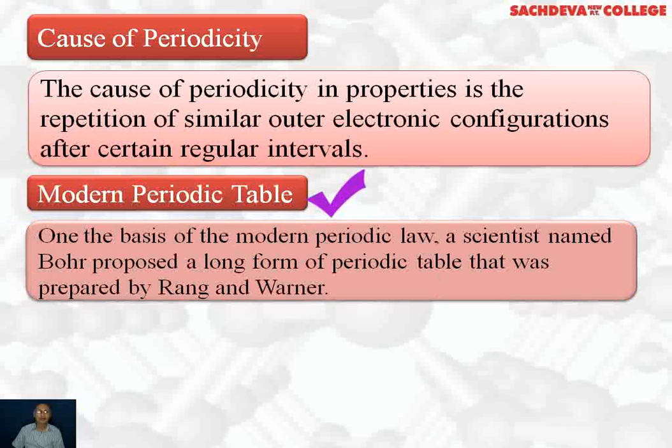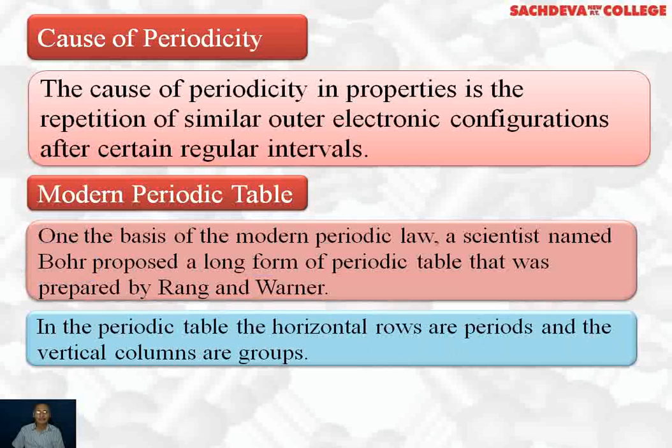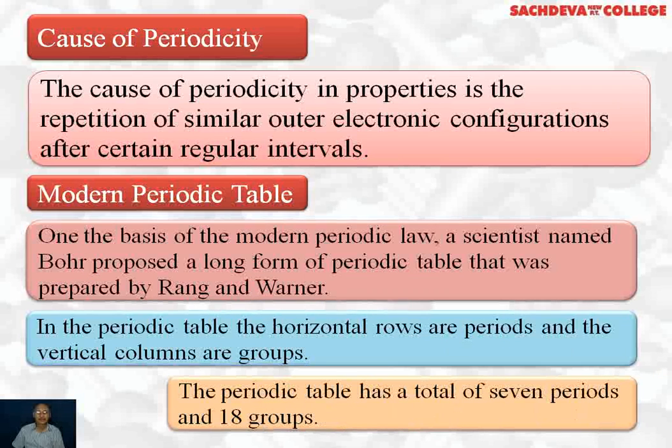Now we come to the modern periodic table, also called the long form of the periodic table. On the basis of modern periodic law, Bohr proposed a long form of periodic table that was prepared by Rang and Werner. In the periodic table, the horizontal rows are called periods and the vertical columns are called groups. The periodic table has a total of 7 periods and 18 groups. That is, 7 horizontal rows called periods and 18 vertical columns called groups.